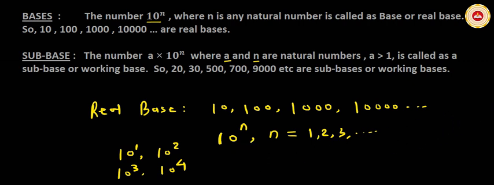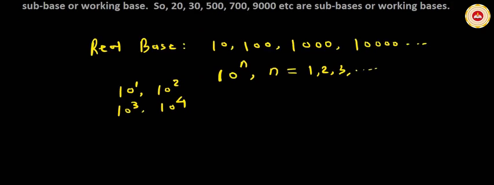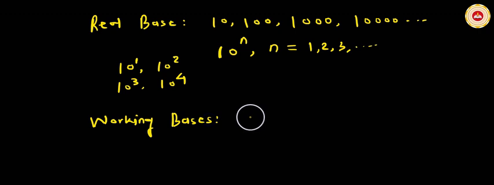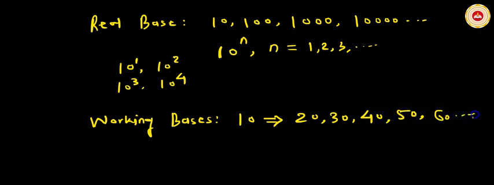And what are subbases? Subbases are also called working bases. Friends, 10, 100, 1000, 10,000 such numbers are called real bases, and multiples of these numbers are called working bases. For 10, multiples are 20, 30, 40, 50, 60 and so on.